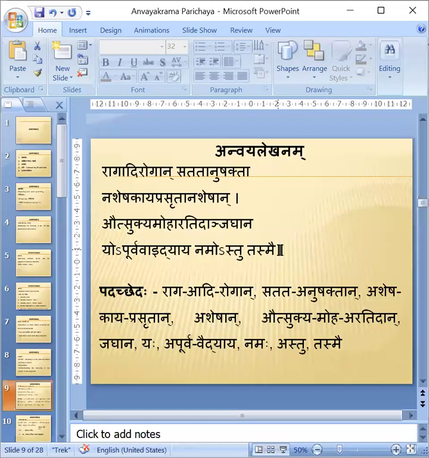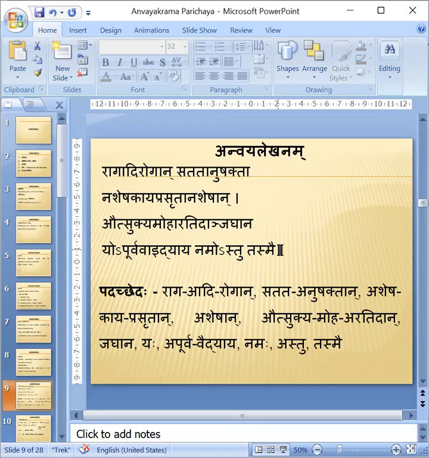Satatanushaktan. Asheshakaya Prasrutan is one word. Asheshan. We can see Dvitiya Vibhakti everywhere, isn't it? Therefore, when Vibhakti is in, then it will become Pada. We are identifying Padas here.